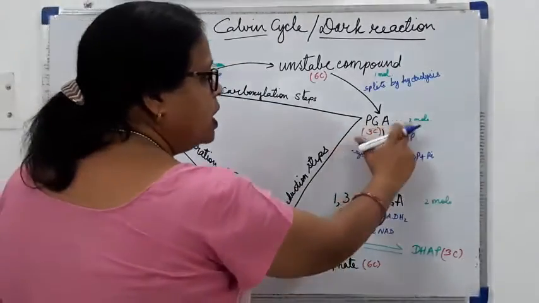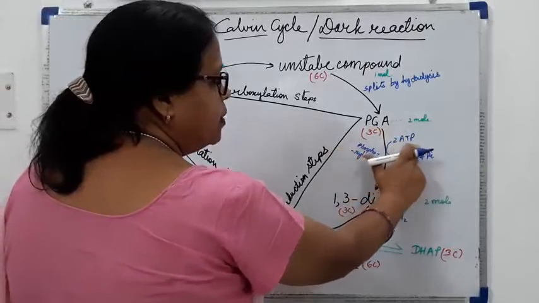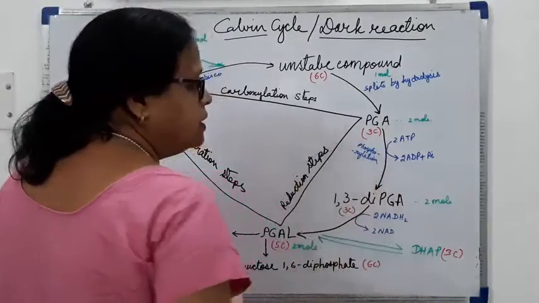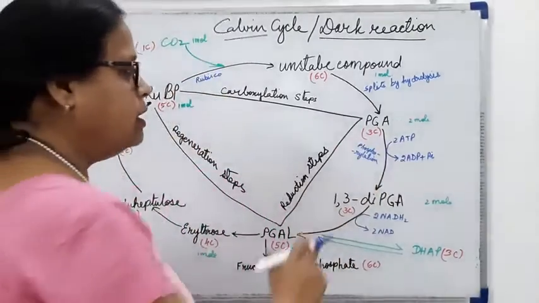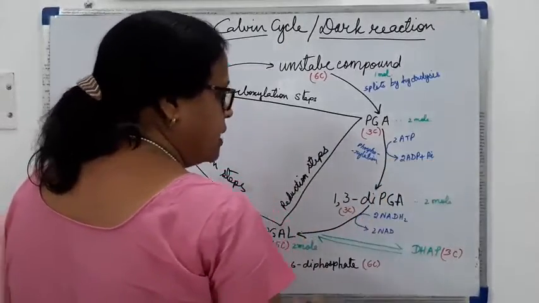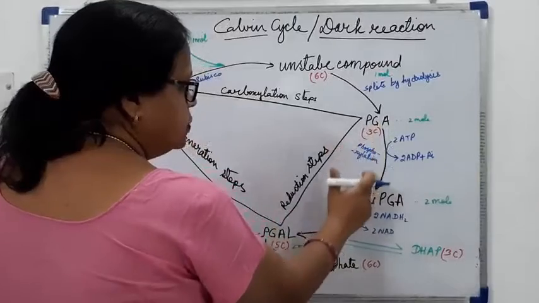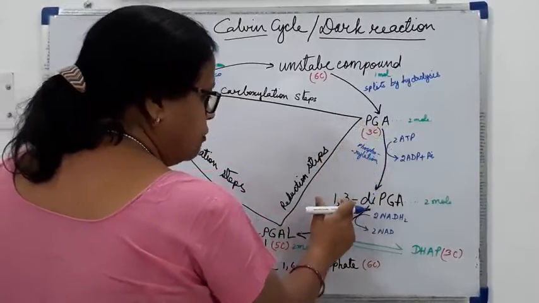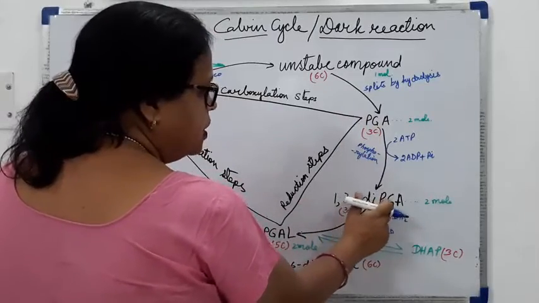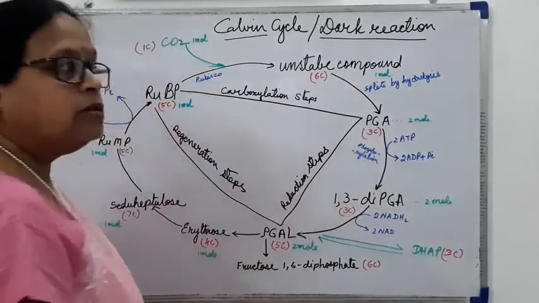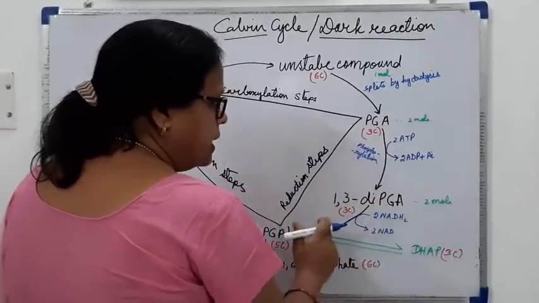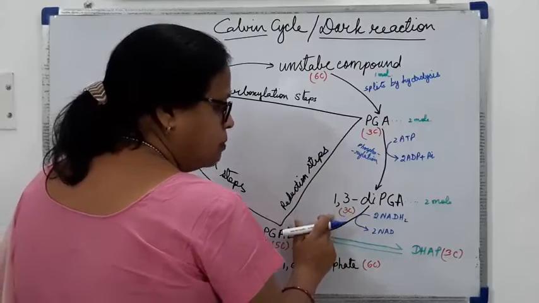Because 2 molecules are there, 2 ATP molecules are required here, and both will get phosphorylated, and there will be the release of 2 ADP and 2 Pi. After the phosphorylation, PGA will become 1,3-diphosphoglyceric acid. Again we get 2 molecules, and this is also a 3 carbon compound.